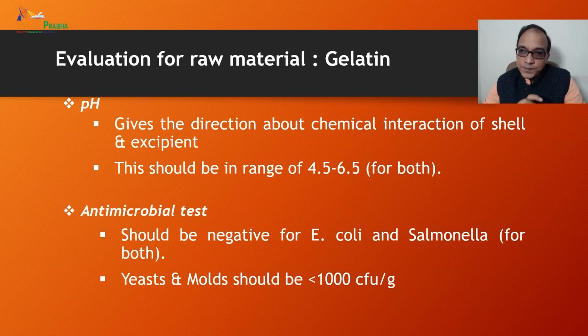For gelatin pH, it gives a direction about the chemical interaction of shell and excipient and should be in the range of 4.5 to 6.5 for both hard and soft gelatin capsules. Antimicrobial test should be negative for E. coli and Salmonella for both, and with respect to yeast and molds, it should be less than 1000 CFU per gram. Okay, these are some antimicrobial limits for gelatins.